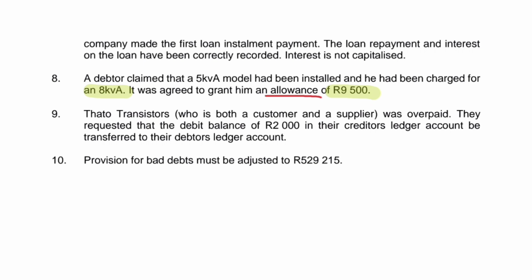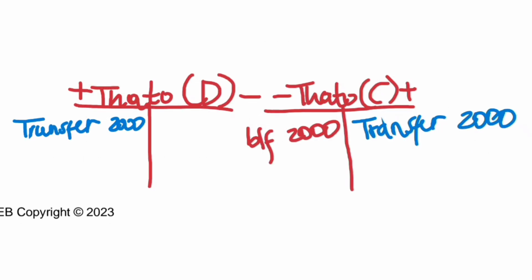Tato Transistors, who is both a customer and a supplier, so there's intra-trading. Tato Transistors was overpaid. We were paying them in the capacity of them being our creditor. Remember the T accounts I'm using here. They are meant to help you visualize what would happen when you are doing this transfer. This is not how you record this in the books of a business. You are going to use the general journal to record this transfer. But in the exam, you can make use of 2 T accounts. One, Tato in the capacity of a debtor, and then the other one, Tato in the capacity of a creditor.